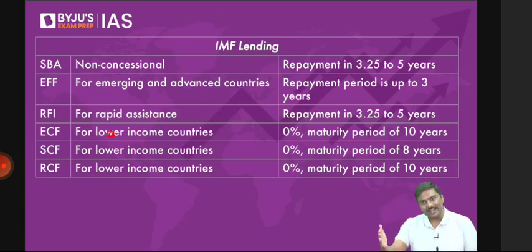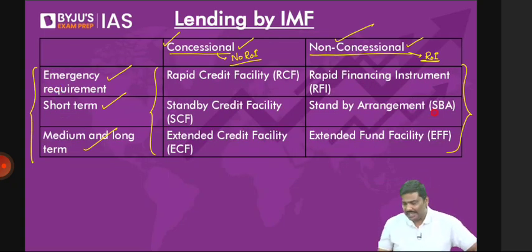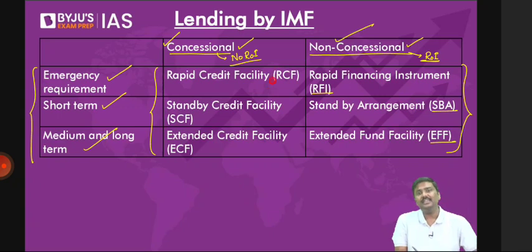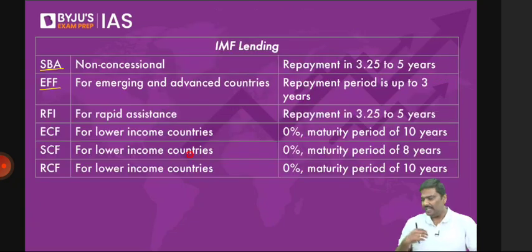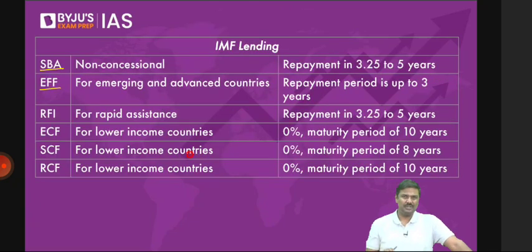Now you'll ask me, sir, what is SBA, EFF, etc.? Please look at the previous slide: SBA, EFF, RFI, RCF, SCF, ECF. The short forms of all of these, with expansions, are there in the previous slide itself. And the important point under each one of them I've given here. But even now, I would recommend please don't memorise this also. But because some of you will never agree to whatever I say, I've given data here, so note it down. But even then, there is no fixed data for any one of them.